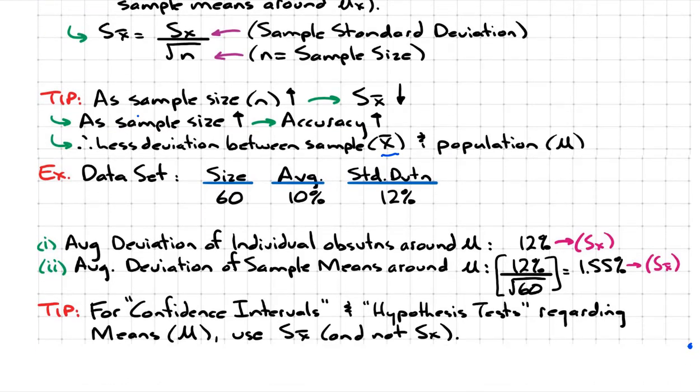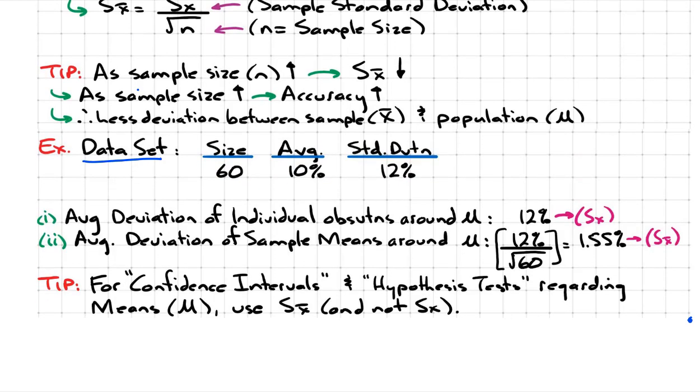Suppose that our data set contains 60 observations, and the average of that data set, so the data set refers to sample here, the sample average was 10%, and the standard deviation of that individual observation, so remember we had 60 observations, and maybe we should expand on this just a little bit. You have a group of 60 observations, and you have one number representing the entire data set. So you're saying the average of those 60 observations is 10. Well, what's missing here? Well, how dispersed are these individual observations around the sample mean? And that's what standard deviation is trying to tell us.